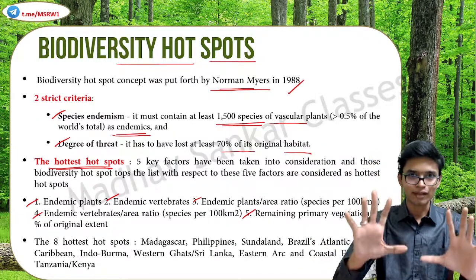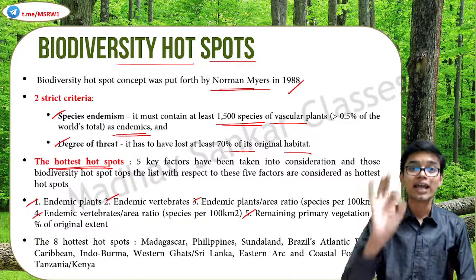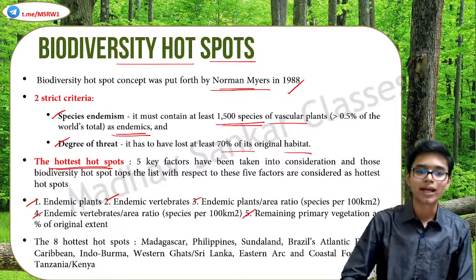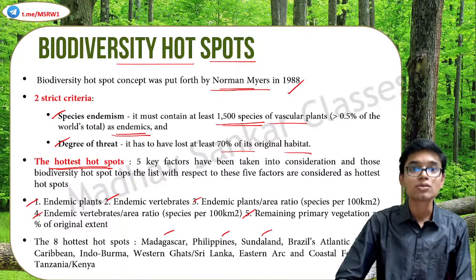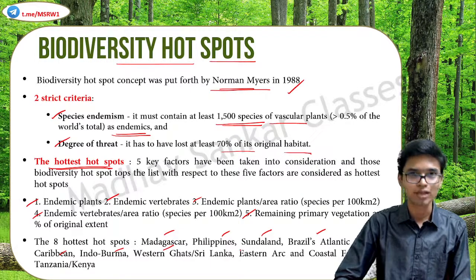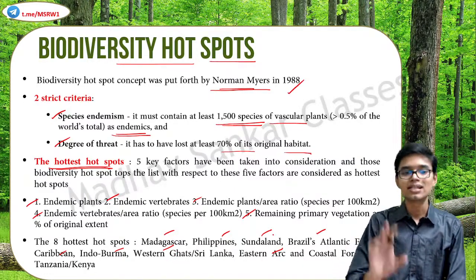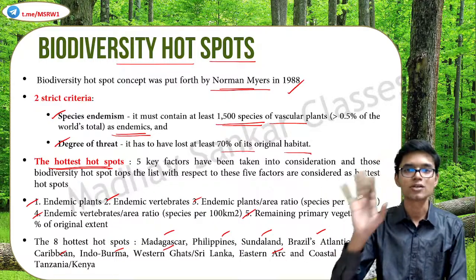Based on these 5 factors, in the world, there are 8 hottest hotspots. These are Madagascar, Philippines, Sundaland, Brazil's Atlantic forest, Caribbean, Indo-Burma, Western Ghats and Sri Lanka together, Eastern Arc and coastal forests of Tanzania or Kenya. These are the 8 hottest of hotspots in the world.